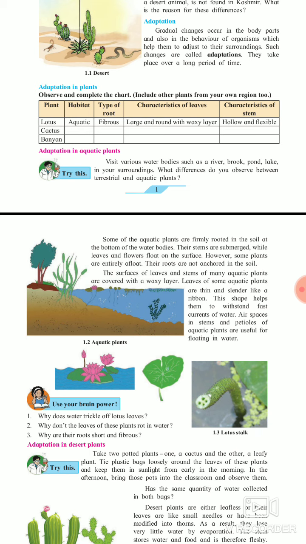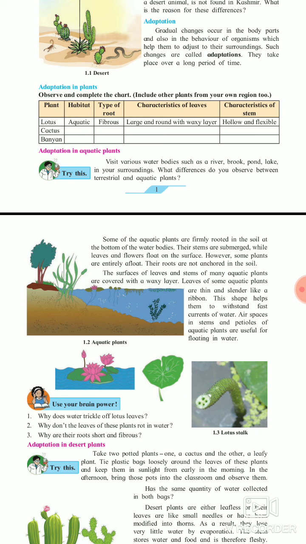Leaves of some aquatic plants are thin and slender like a ribbon. Why? Because they are flexible. Slender means they can move. So the leaves of aquatic plants are flexible. Why are they flexible? Because you know that waves of water are there due to air. With that wave, the water will move, and with the motion of that water, the plant can also move easily. That's why the leaves are flexible.